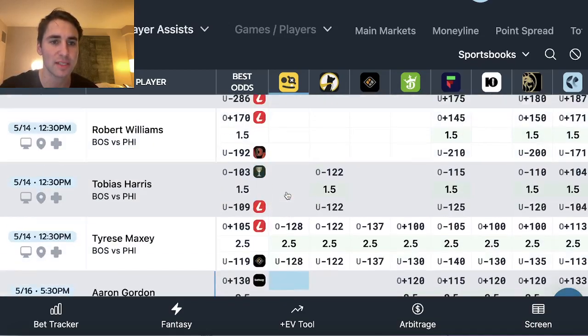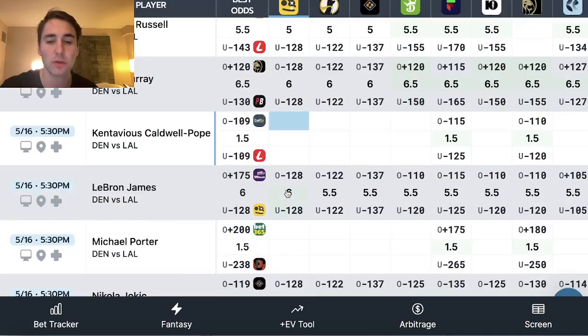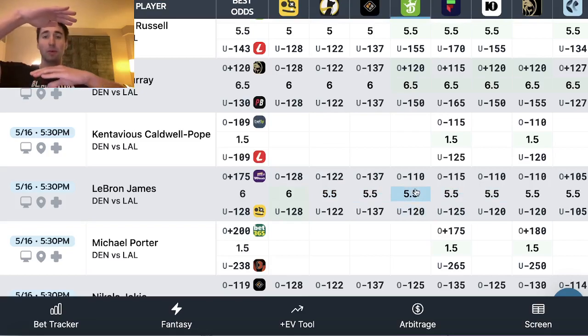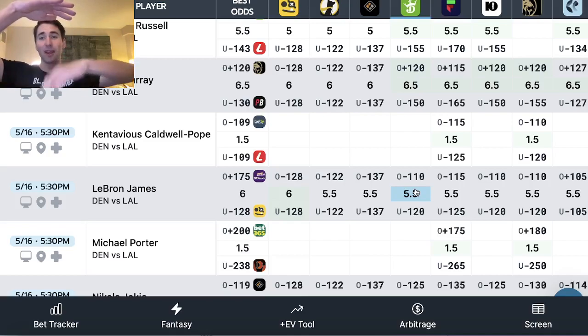So let's move on to the next play I'm on. Let's take a look. If we scroll, no value, right? Then it's LeBron James. His assist line is 6 on ParlayPlay. All the sportsbooks have him at 5.5. Once again, sportsbooks are at 5.5, ParlayPlay's at 6, and DraftKings, right? Most of these sportsbooks have the under favored.